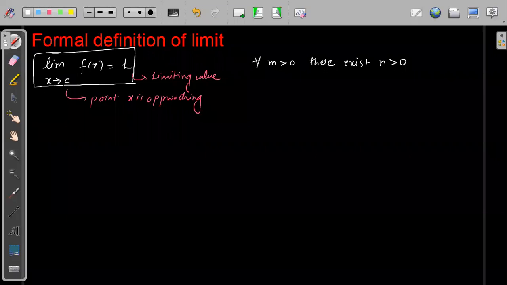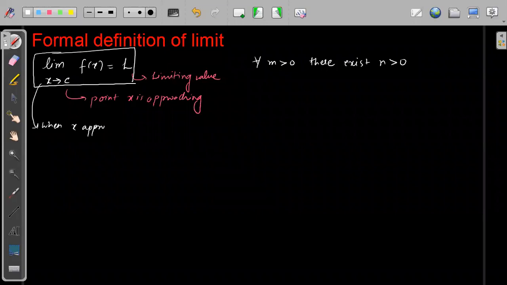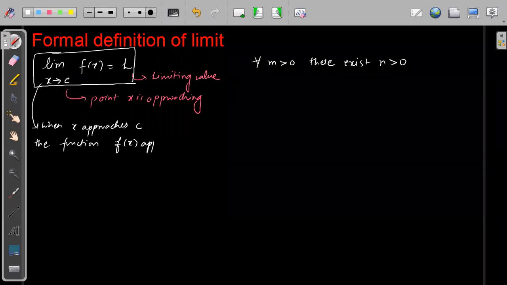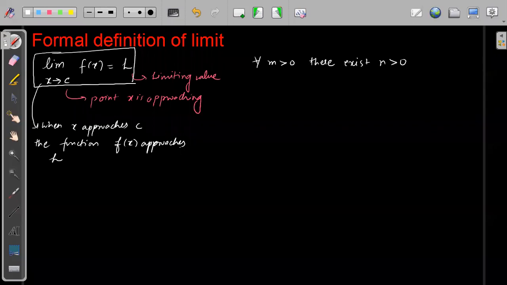That means, I will write the words also: when x approaches c, the function f of x approaches L. First I will write this definition, then it will be very easy to understand.